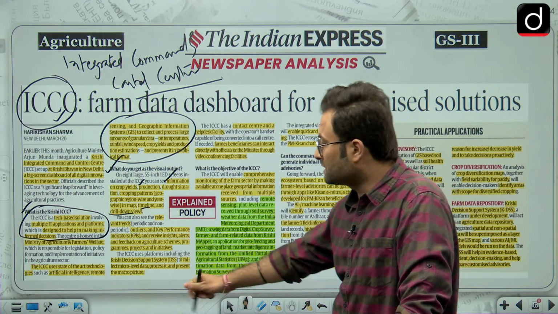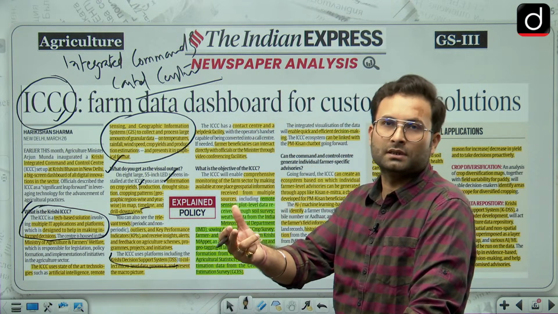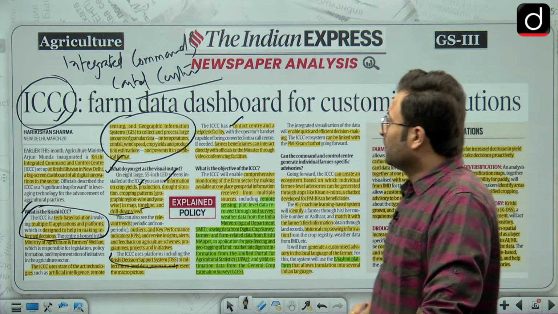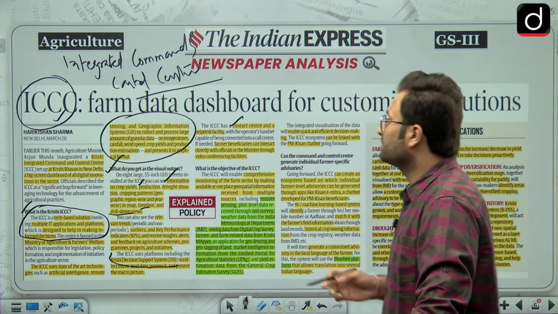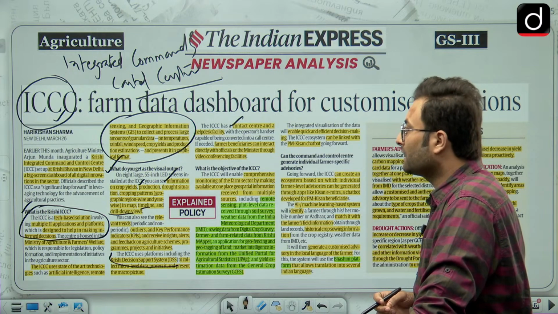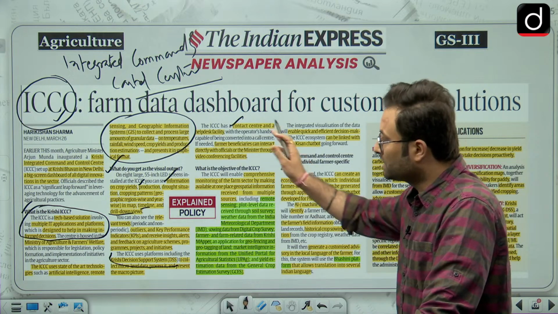So they will use this Krishi decision support system. They will use the micro data and give you a macro picture. Okay. Then contact center and help desk facility will be given there. Farmers and beneficiaries can interact directly with the officials or the minister through video conferencing facilities. So this is what they will be doing.